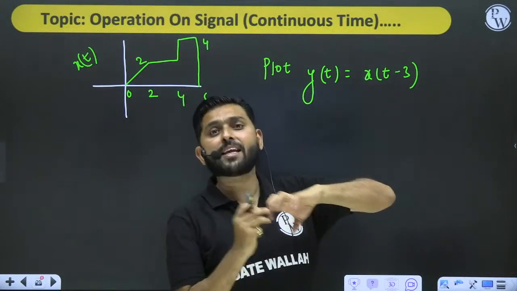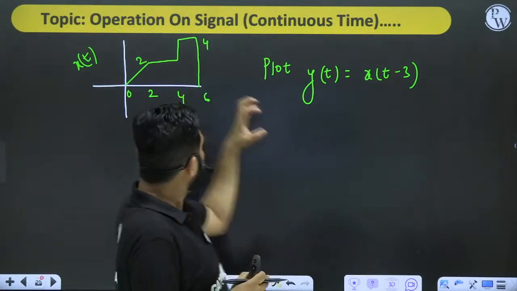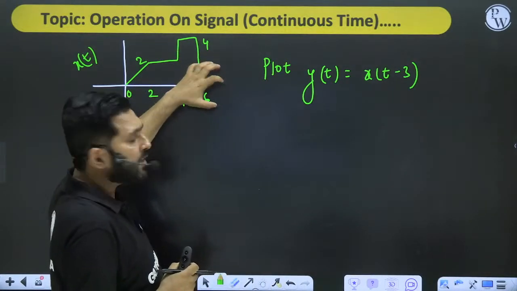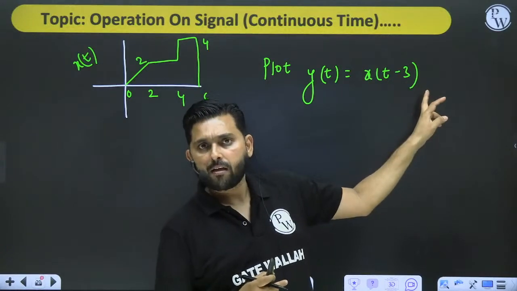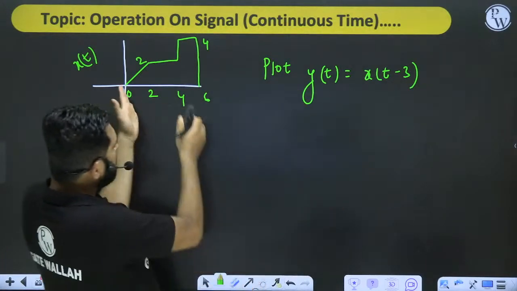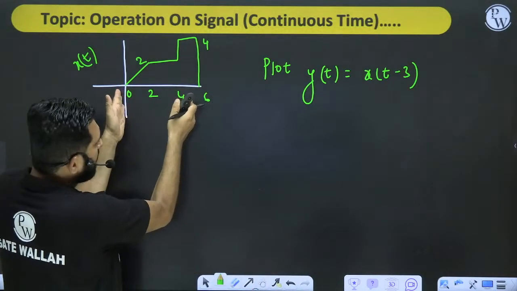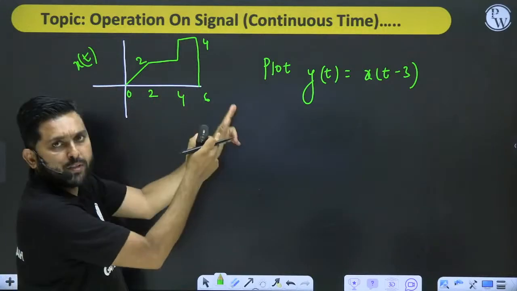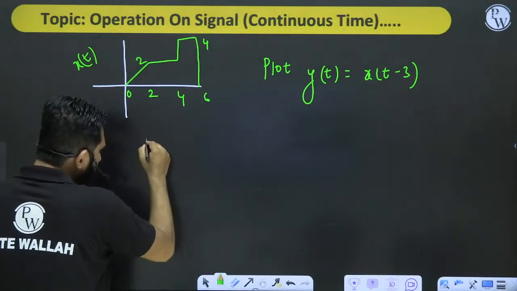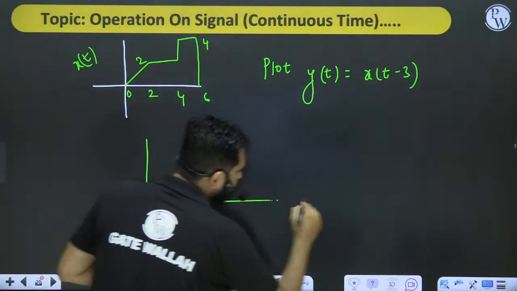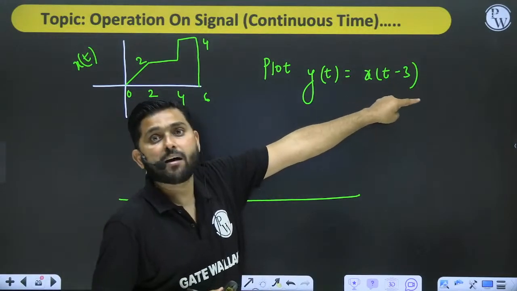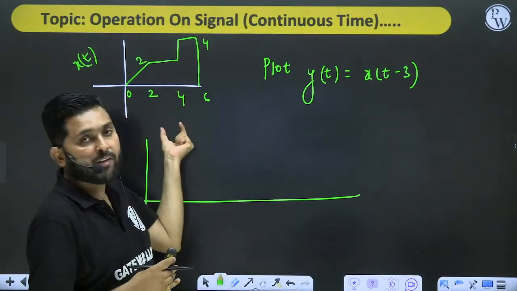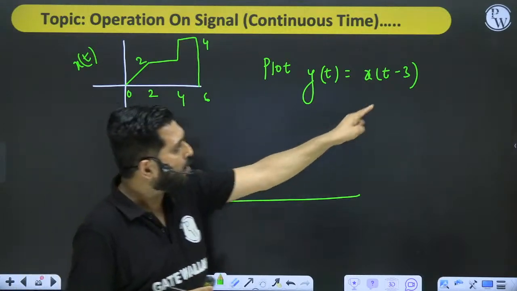It says very clearly to shift this signal towards the right by a factor of 3. So whatever you have here, starting from 0 to 2 to 4 to 6, this signal will be shifted to the right. So what you have to do is add 3 to all the points.